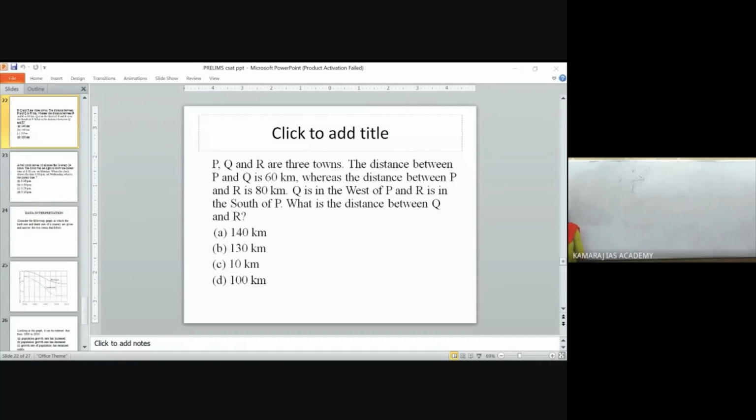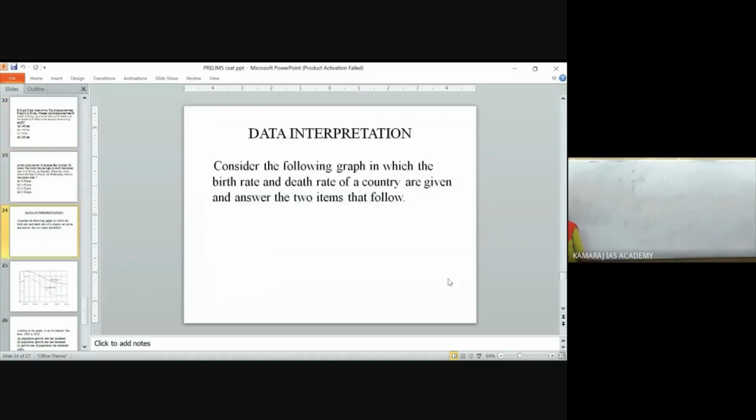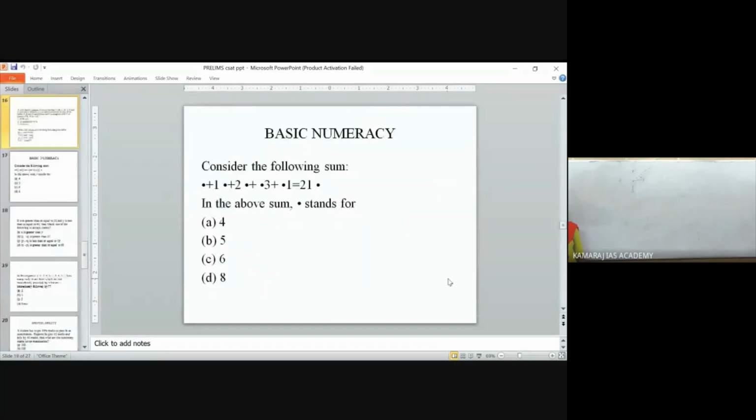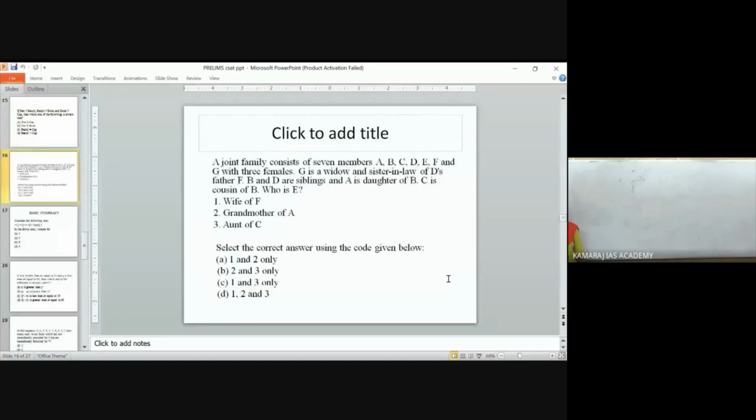Similarly, we have one more question. So this is one type. Next, we are seeing blood relations. What types of questions will you get in blood relations? You will have father, mother relations, and how many females and males are in the family, like that. I will give you one sample question so you will understand. Go to the 16th slide.